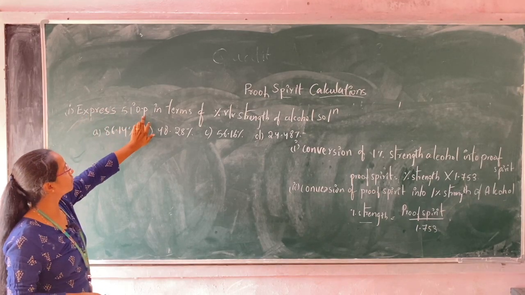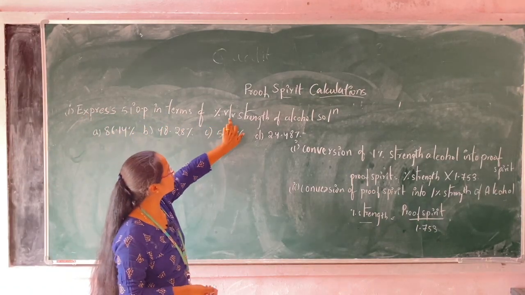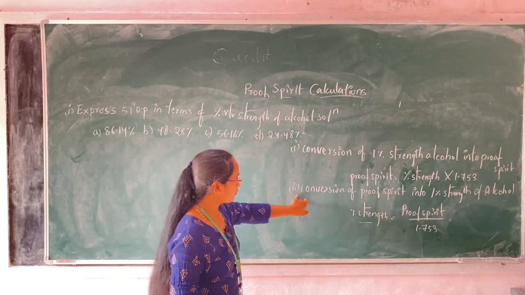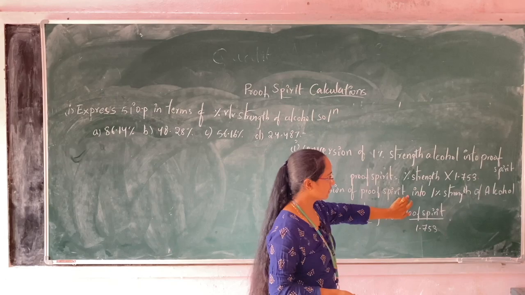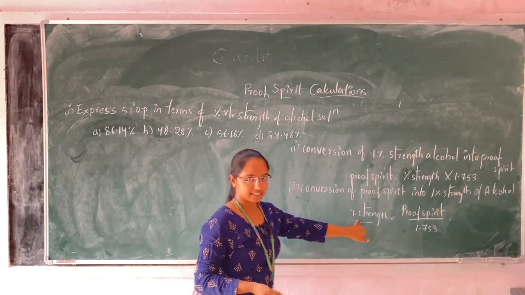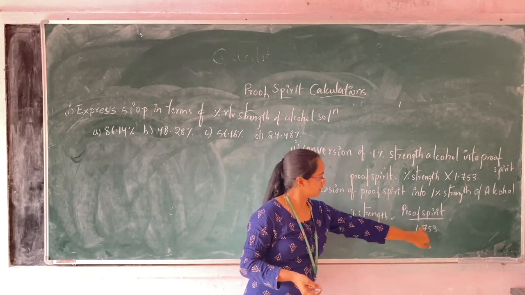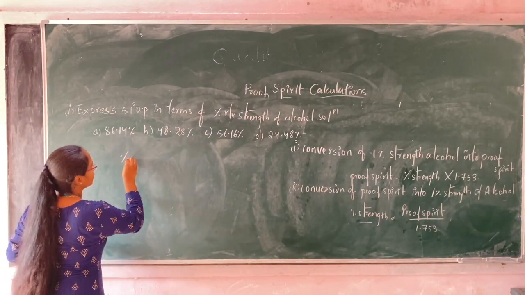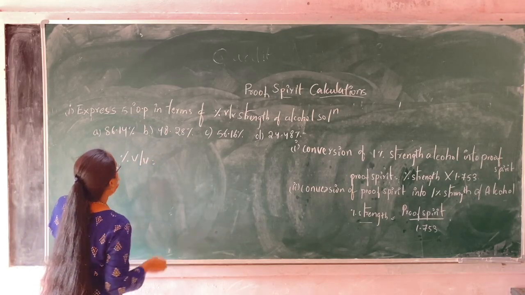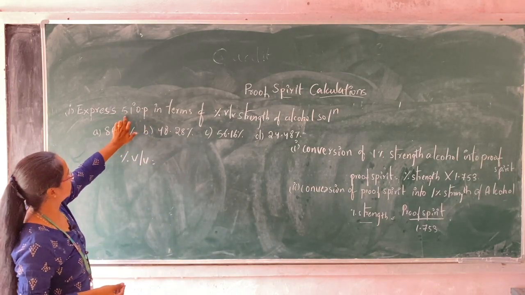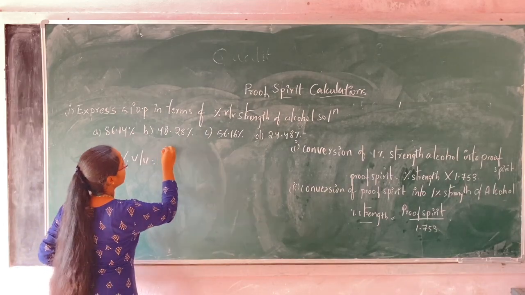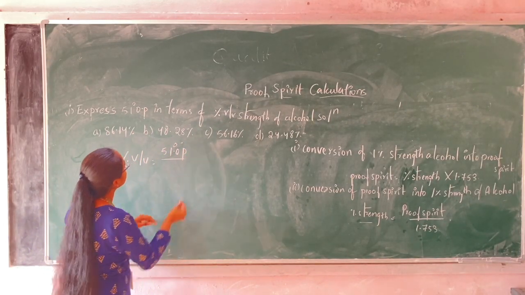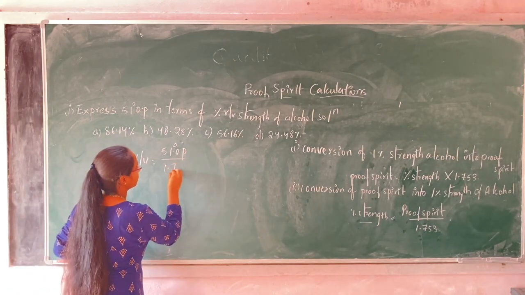Express 51% overproof in terms of percentage volume by volume strength of alcoholic solution. Here the formula is the conversion of proof spirit into percentage strength of alcohol: percentage strength equals proof spirit by 1.753. For conversion into percentage volume by volume, the given proof spirit is 51 overproof by 1.753.